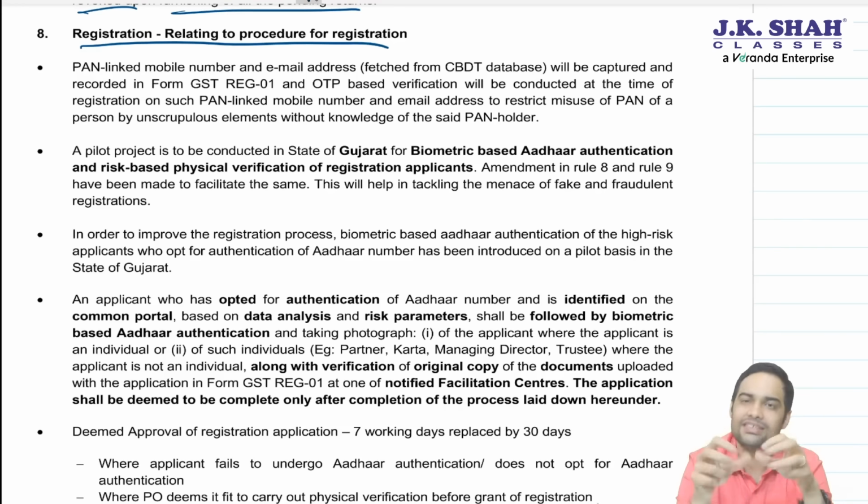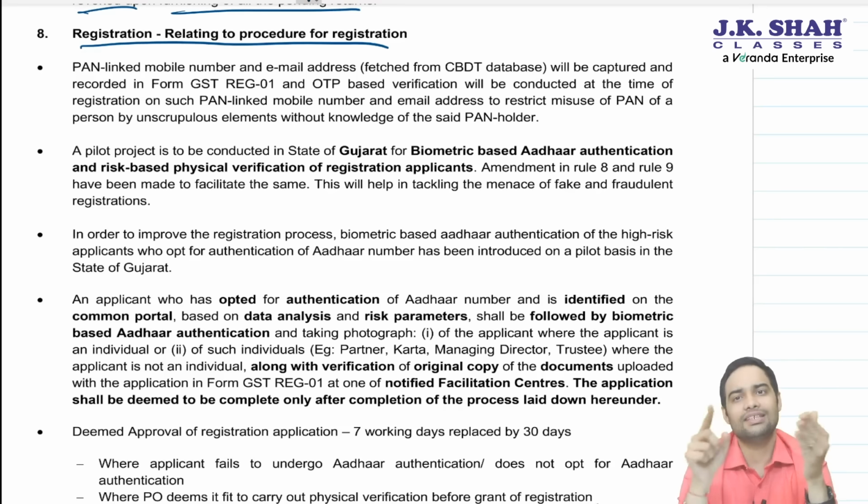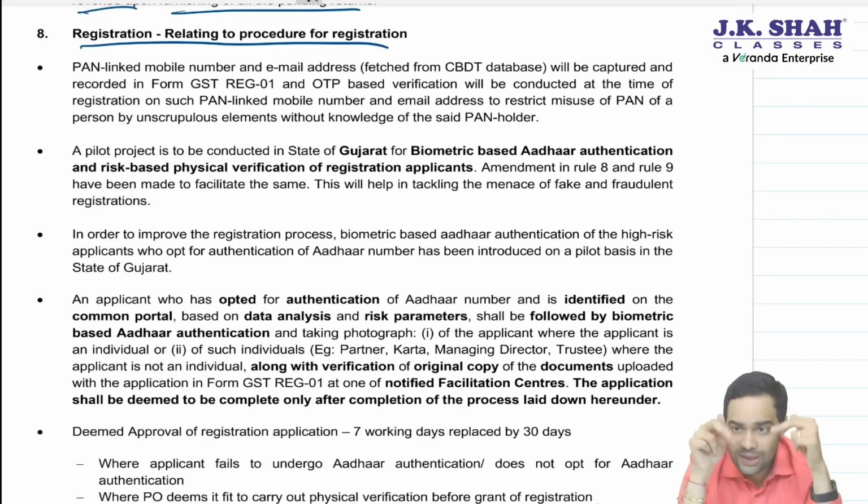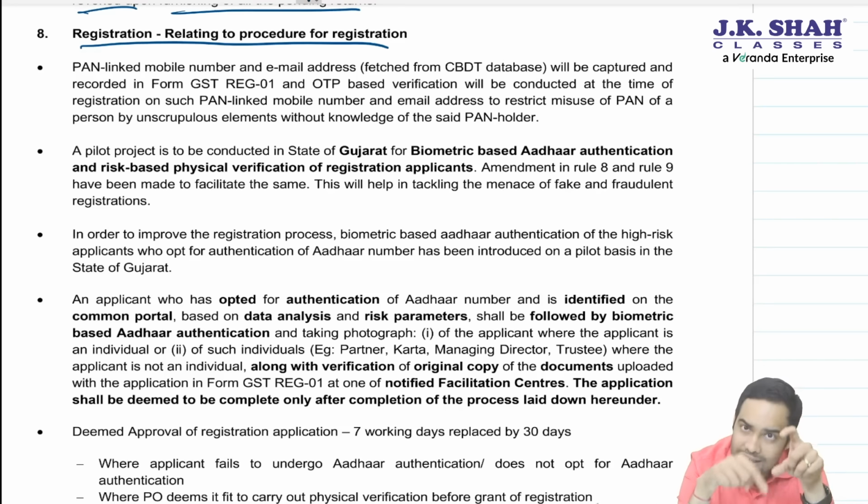At present, this is not activated on the portal, but for your exams, it is activated. That means for your exams, once you enter the PAN, the email ID and mobile number which are linked to the PAN will receive the OTP. Once you enter those OTPs, only then you can proceed to Part B. That is amendment number 1: PAN-linked email and mobile number.